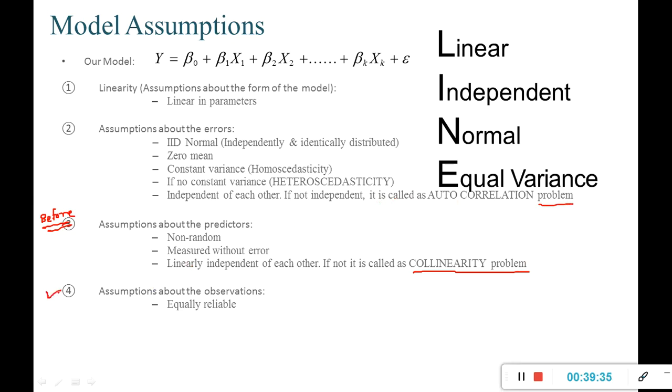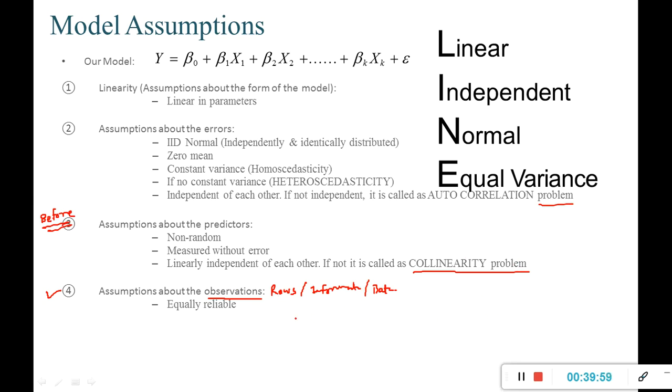Now the fourth assumption. The fourth assumption is talking about the observations. Observations are nothing but my rows or my information, or we can say our data. All those values within those columns of input and output variables are nothing but my observations.